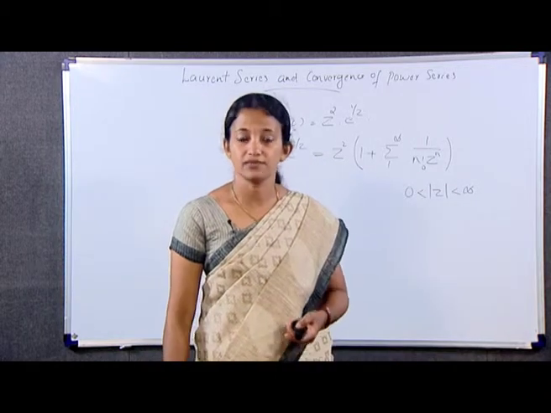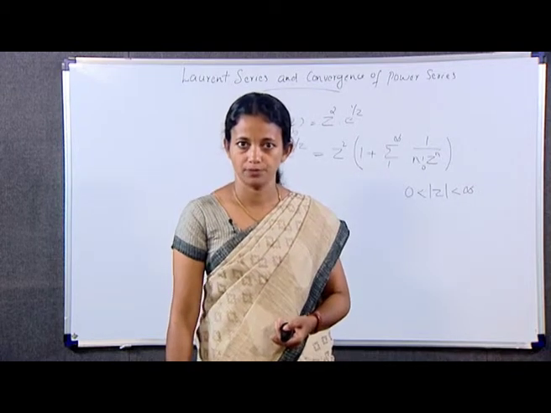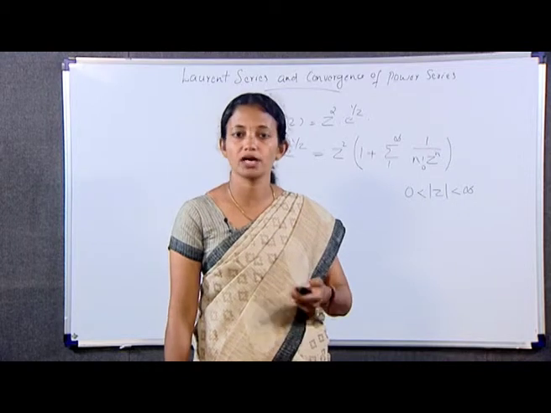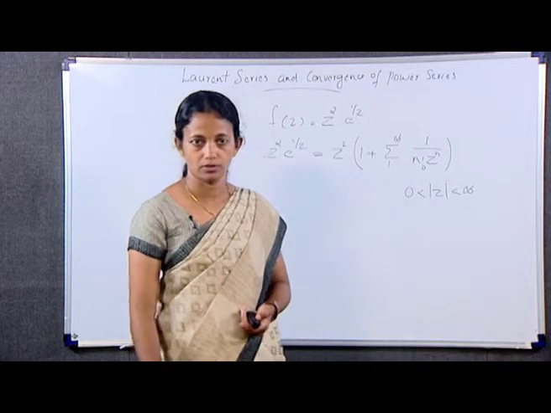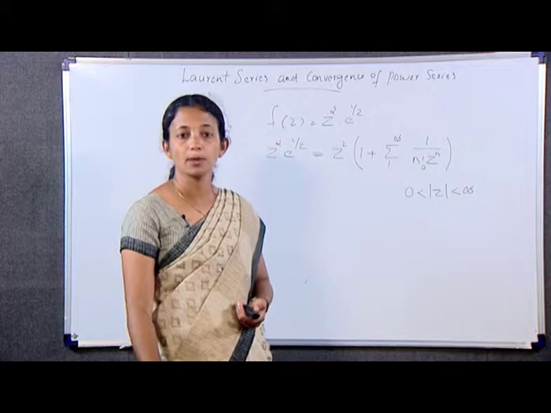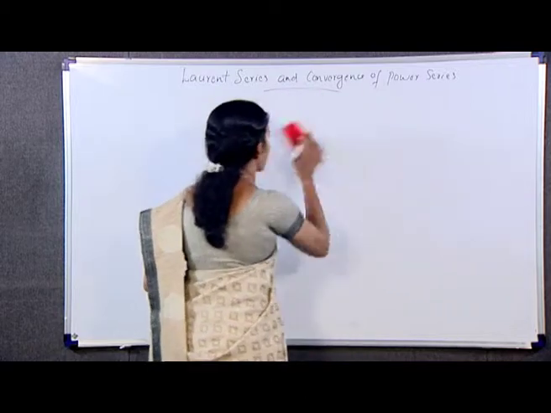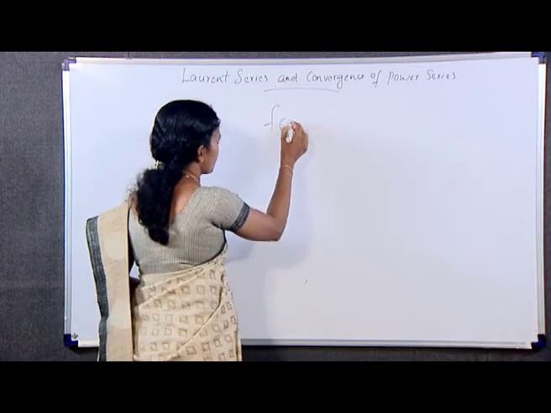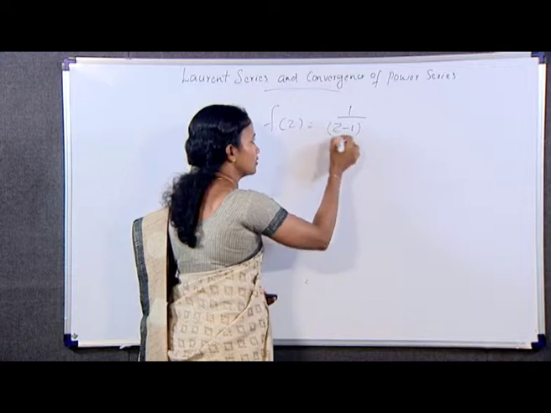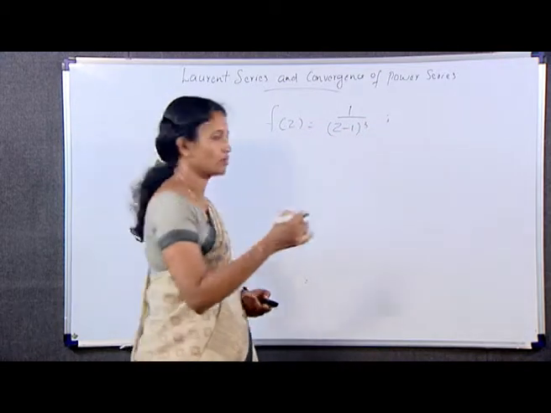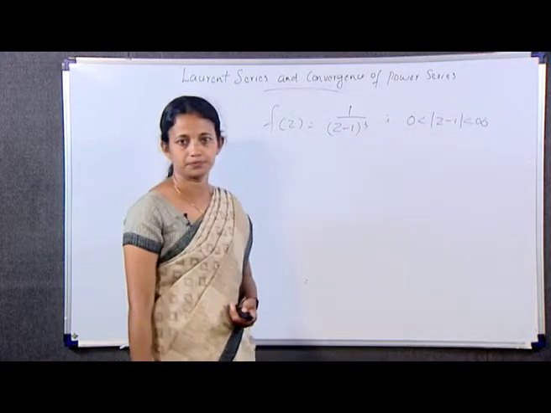Next we have to write the function f(z) = 1/(z-1)^3 in the form of a Laurent series, and also evaluate the integral over C of dz/(z-1)^(n+4), where C is a positively oriented circle |z-1| = r. Here f(z) = 1/(z-1)^3, with 0 < |z-1| < infinity.